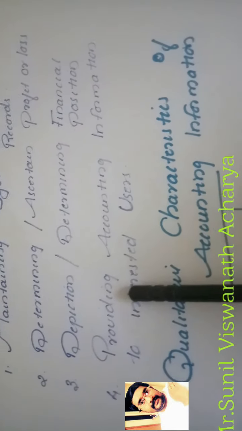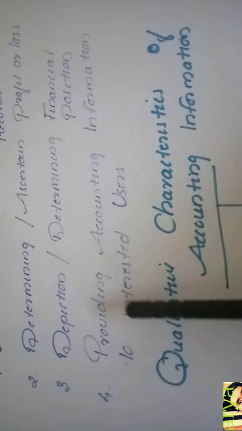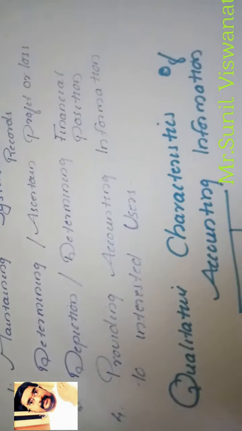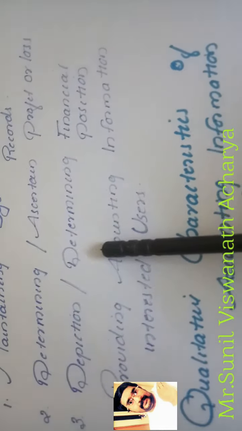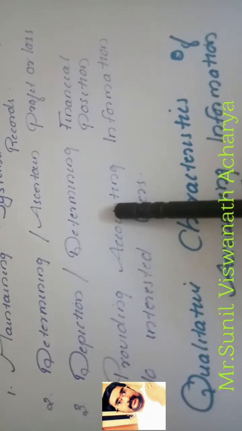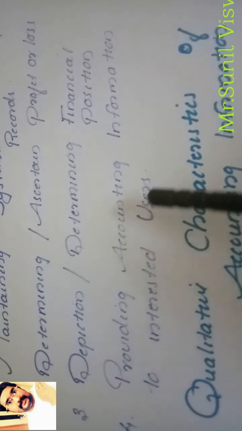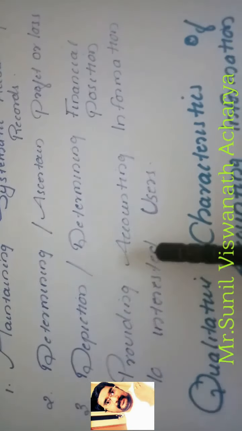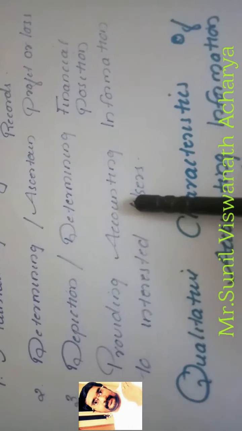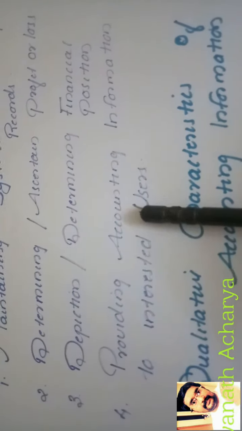The next objective is providing accounting information to interested users. Already we said, after preparing the profit and loss account and balance sheet, these are the major accounting information. These reports we have to provide to interested users. In the previous lecture I said interested users can be external as well as internal users. The board of directors and managers want to take some decisions. For that they need this accounting information.